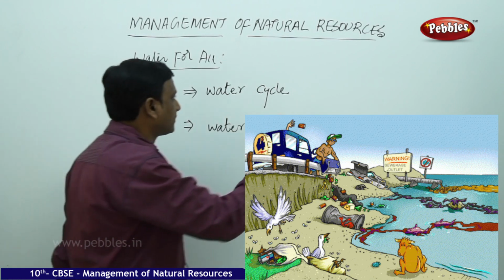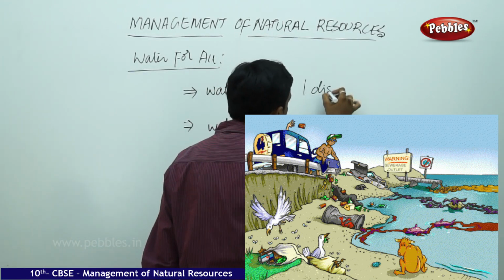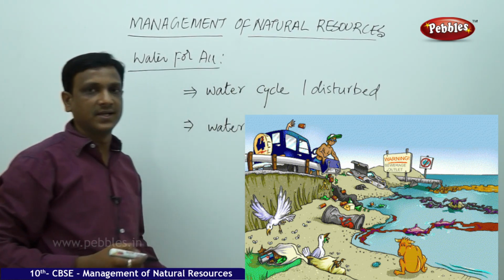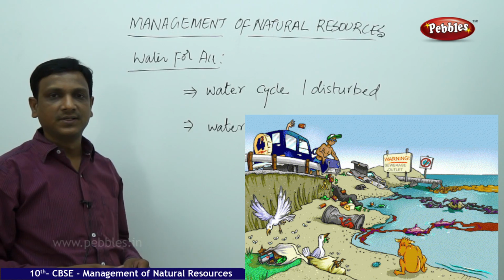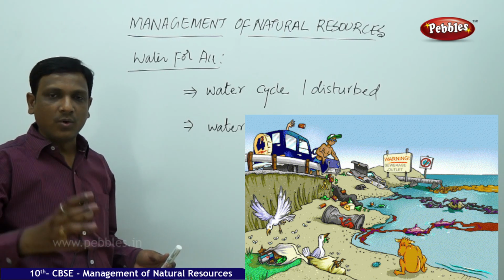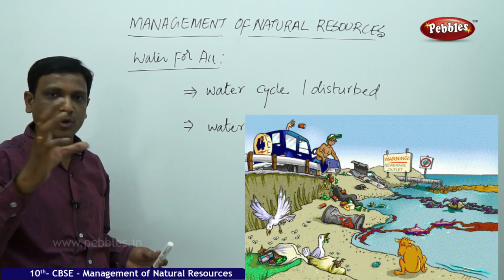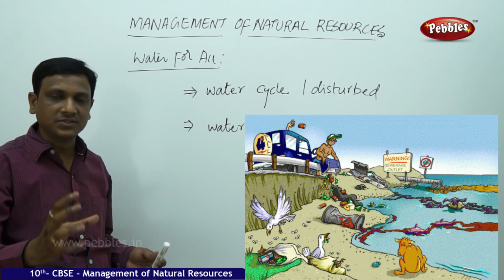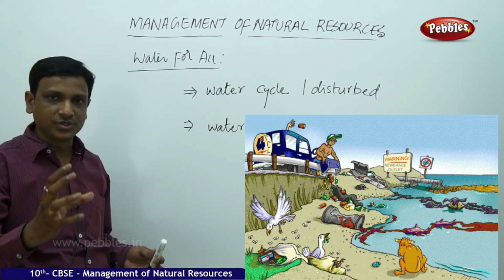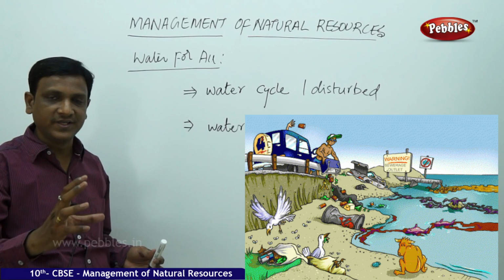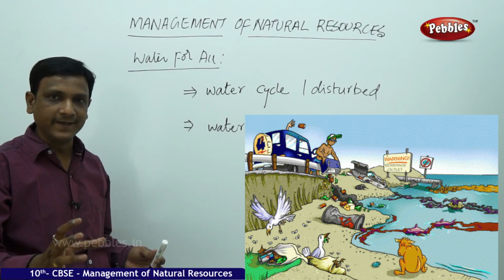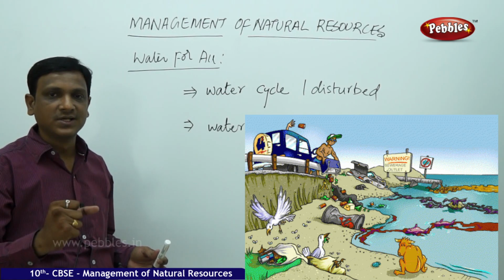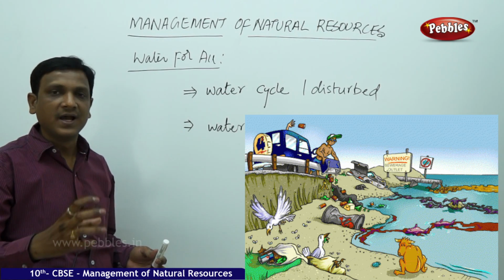The first thing is the water cycle is disturbed. Disturbance takes place in the water cycle. What is this disturbance? Actually, the water cycle happens naturally. It is a natural phenomenon. It takes place in a regular way. But because of human activities like excess use of fuels, excess production of carbon dioxide, increasing the temperature of the earth, that is global warming, all this leads to different phenomena like El Nino and La Nina effects. By that the monsoon winds are affected and it affects the rainfall.